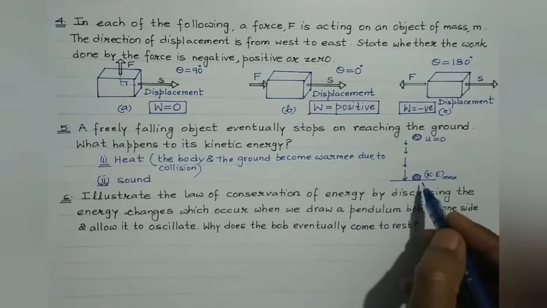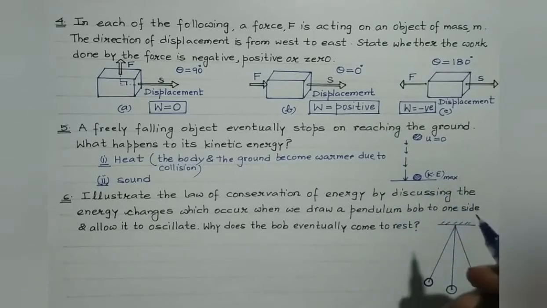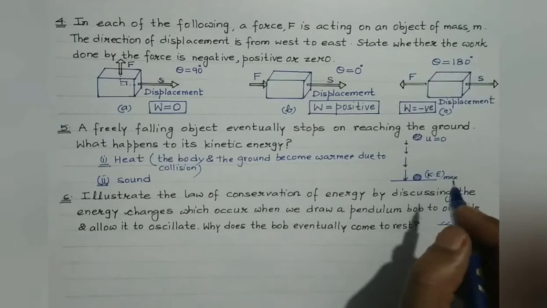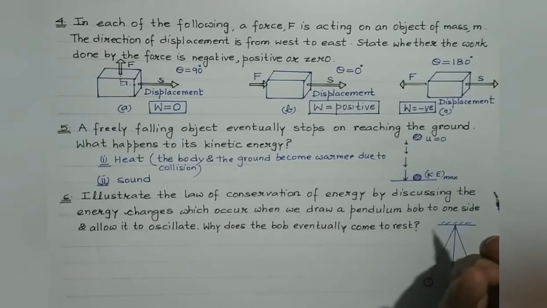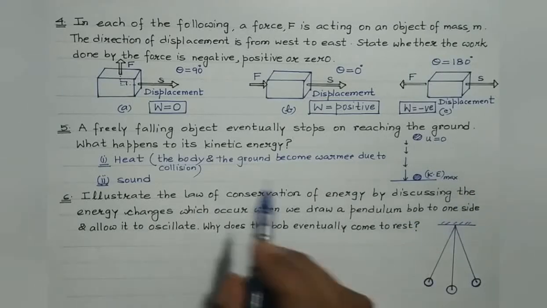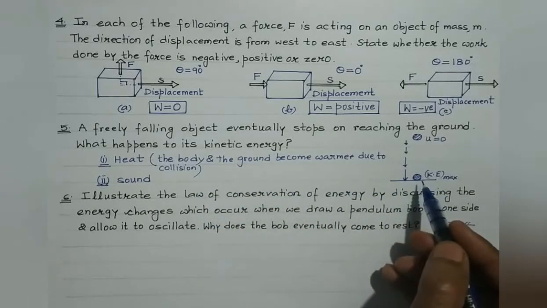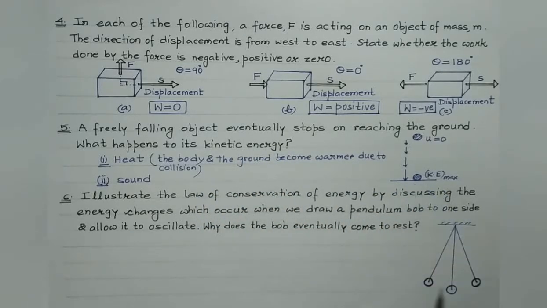Also, students, as I have stated, the potential energy of this body due to the configuration of the body and the ground, as a result of the deformation of the body, and the ground may also get depressed at the place of collision. So, some part of the kinetic energy may get converted into its potential energy due to the configuration of the body as well, right?